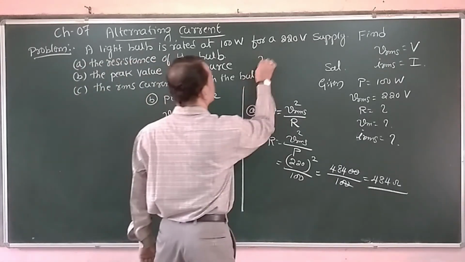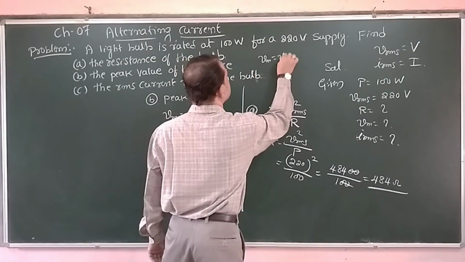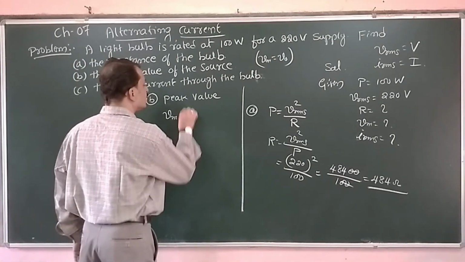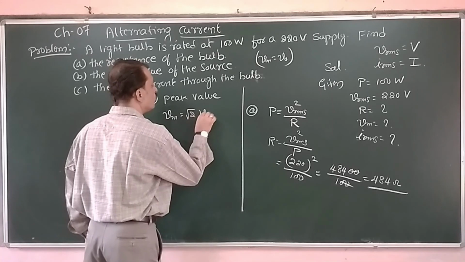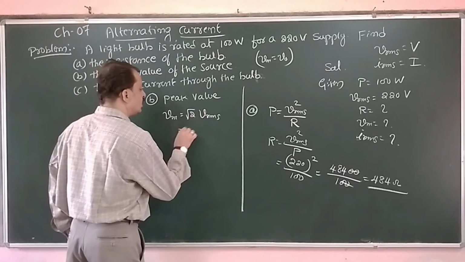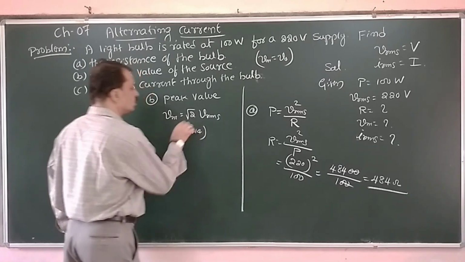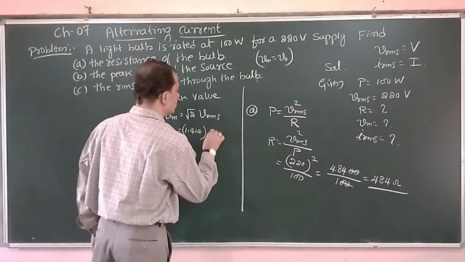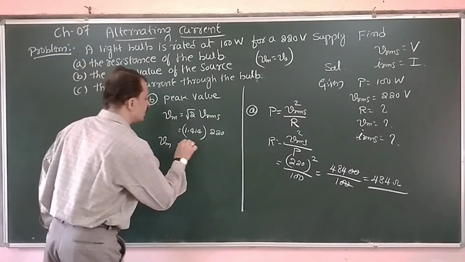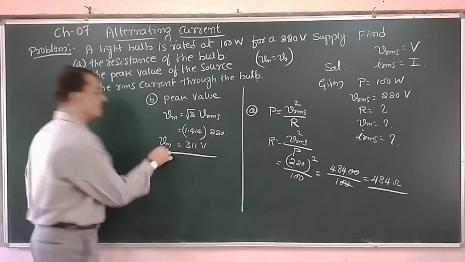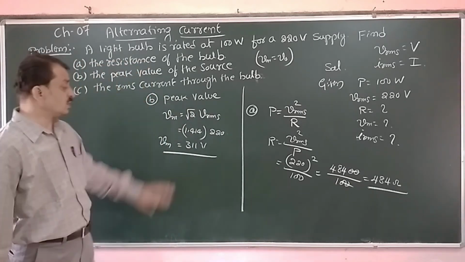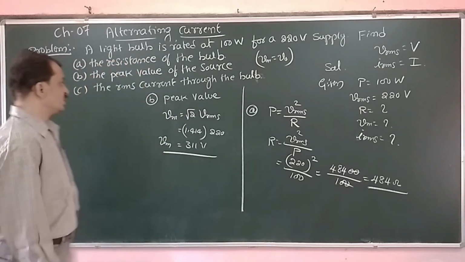Vm or V0 both are the same. Both represent the maximum value, that is root 2 into Vrms. That root 2 value we know, 1.414, into Vrms value 220 volts. If you work it out with the help of a calculator, I am getting 311 volts. It is the peak value or the maximum value of the voltage.